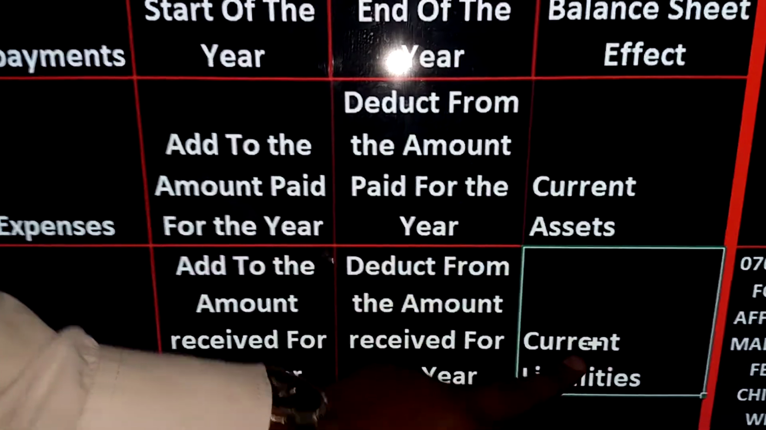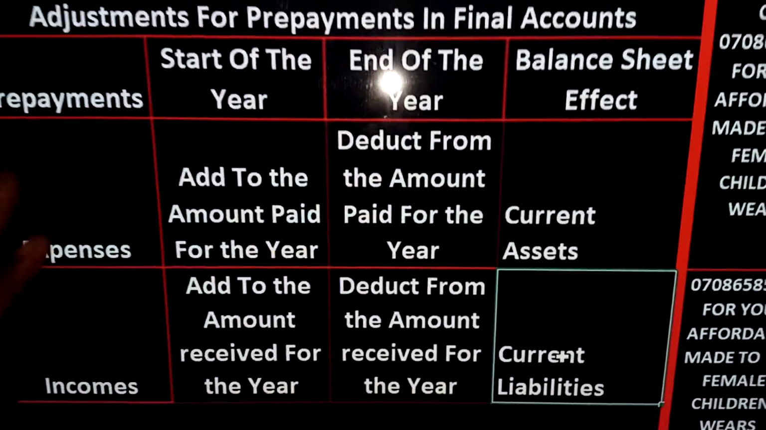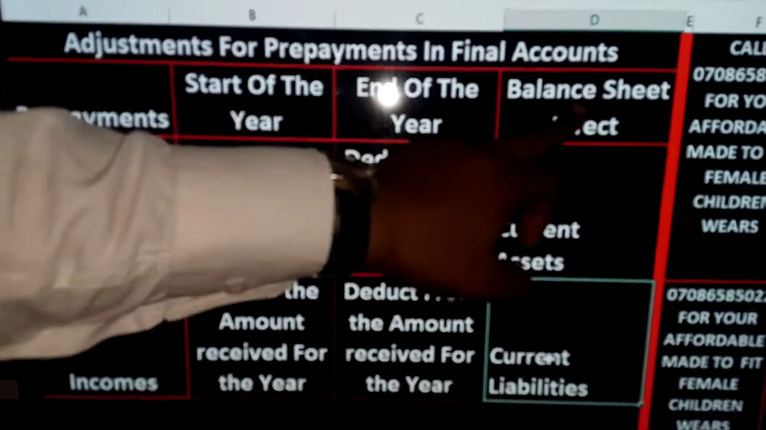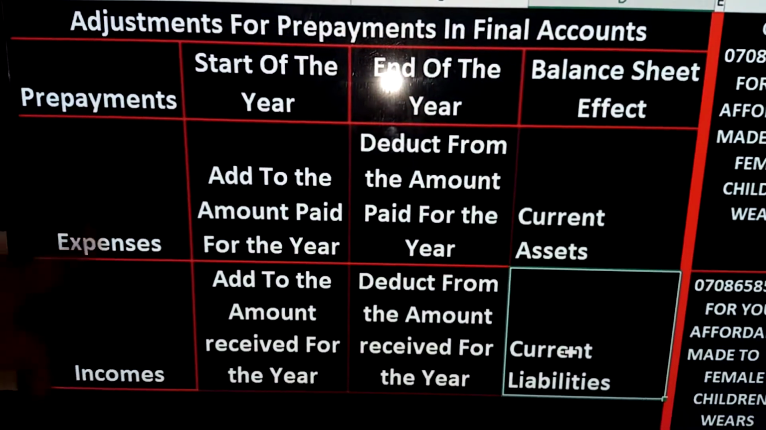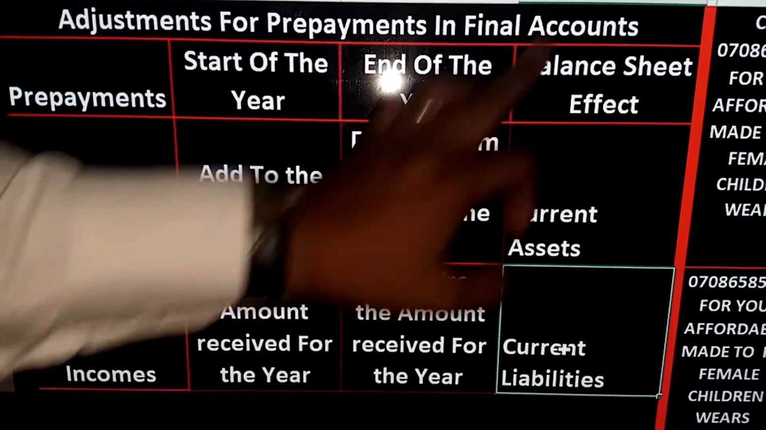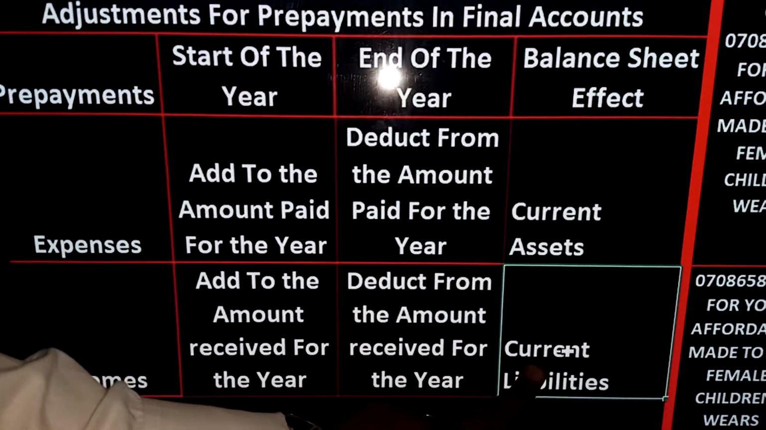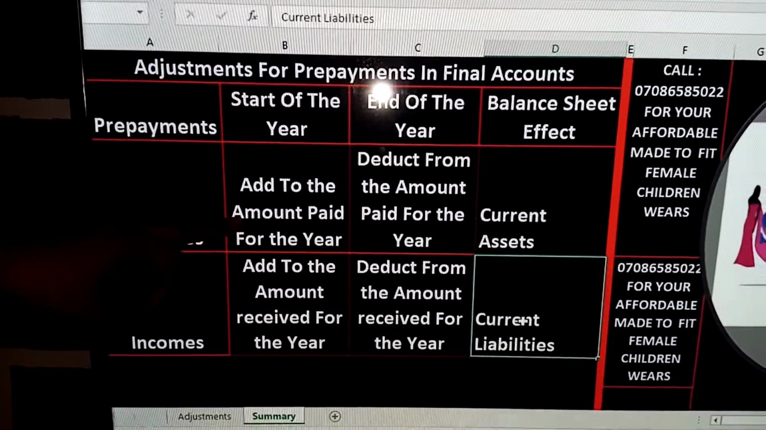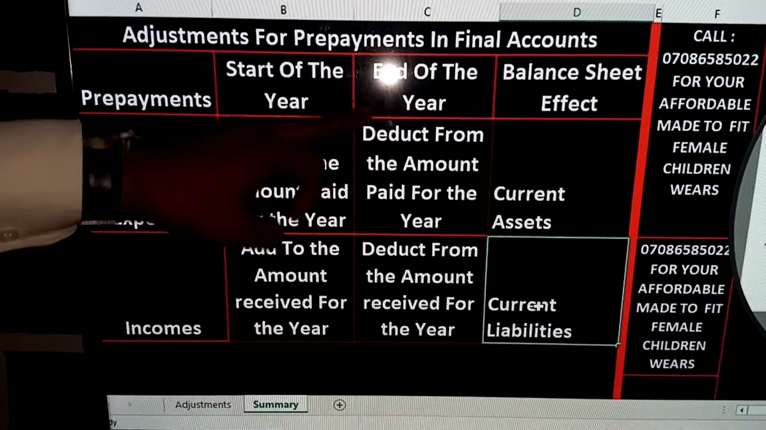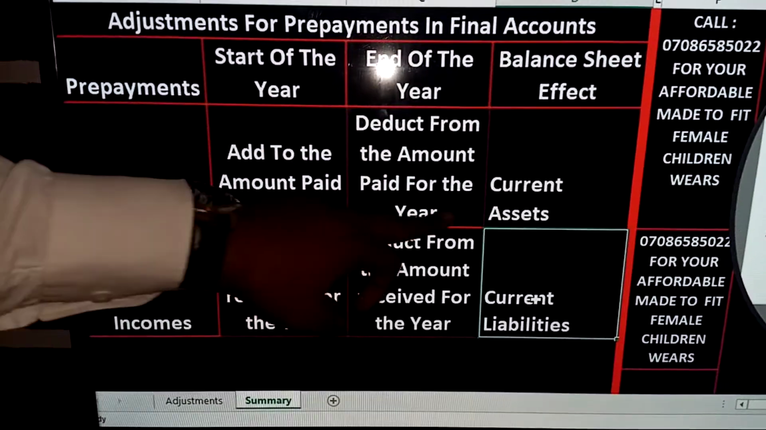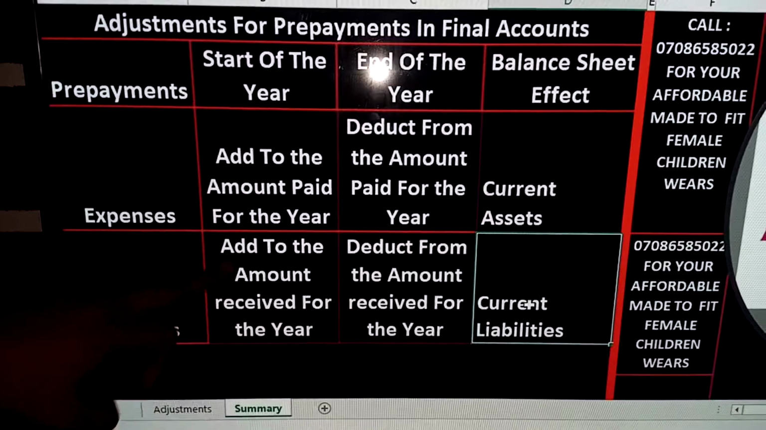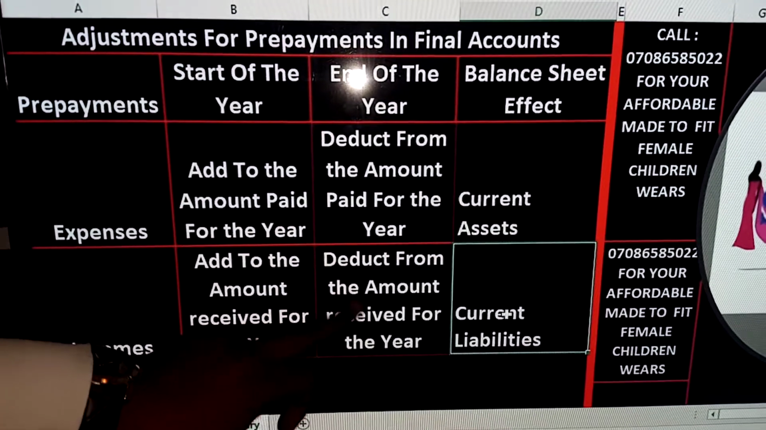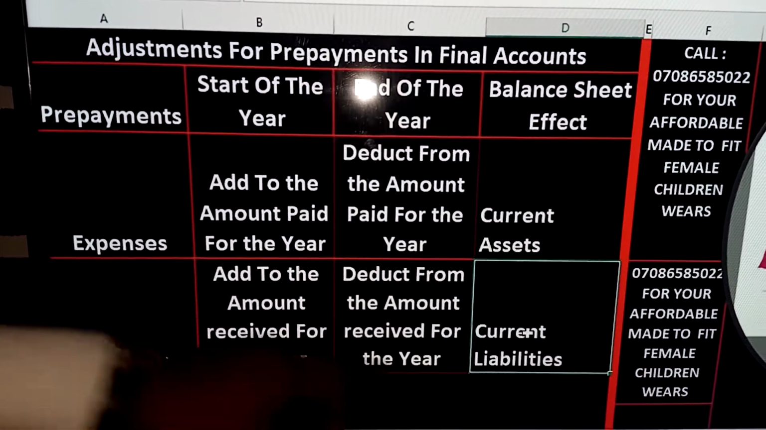Current liabilities. So in summary, your prepaid expense at the end of the year has a balance sheet effect to the current asset. Your prepaid income at the end of the year has a balance sheet effect to the what? Current liabilities. At the start of the year, prepaid expense, you add the amount paid for the year. At the end of the year, you will deduct from the amount paid for the year. Incomes, add amount received for the year at the start of the year. Then at the end of the year, deduct from the amount received for the what? Year.